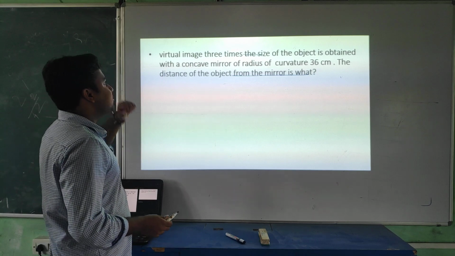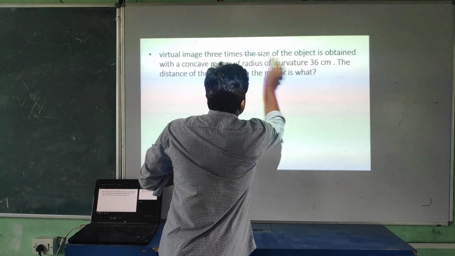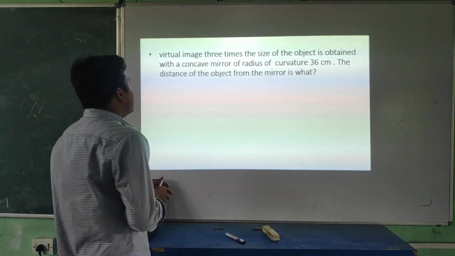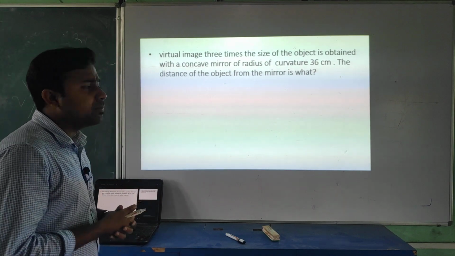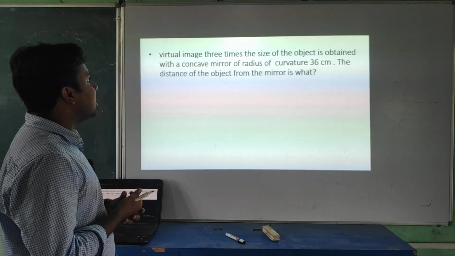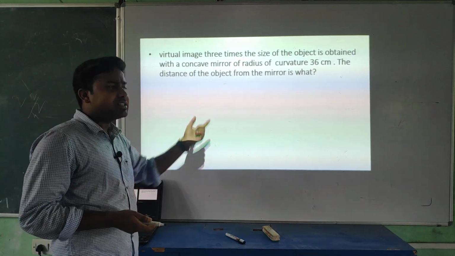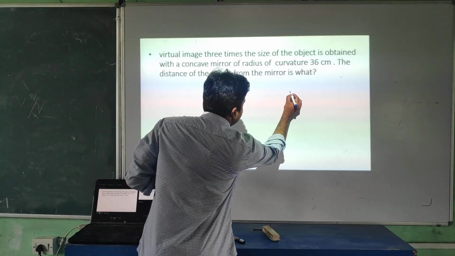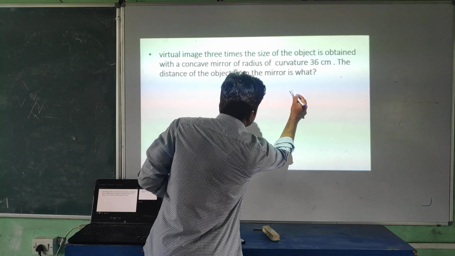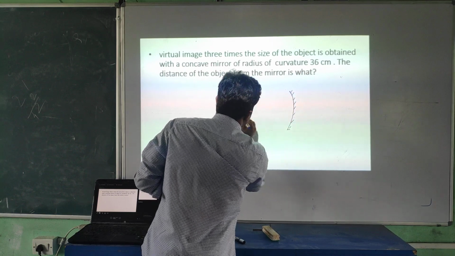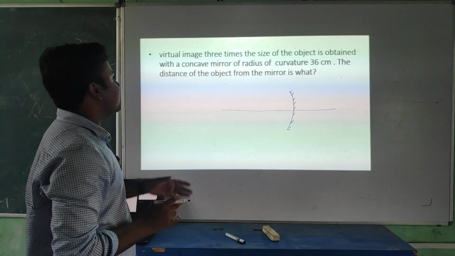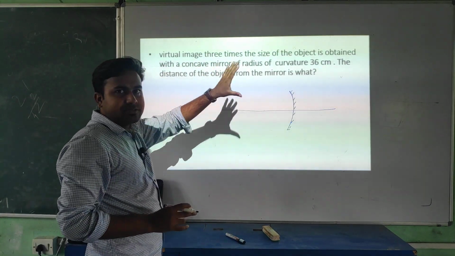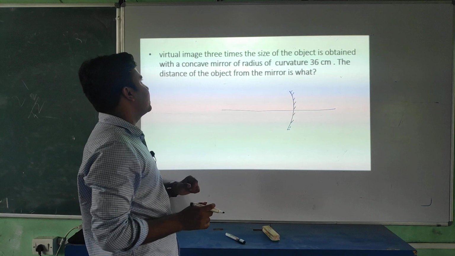Now the next question, student. Look at this. A virtual image 3 times the size of the object is obtained with a concave mirror. So now this is the case of a concave mirror, so I am drawing the concave mirror here. First, everyone try to draw the ray diagram. You can pause and try to draw the ray diagram. Now I am starting.